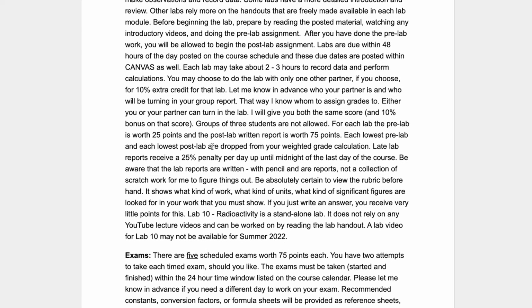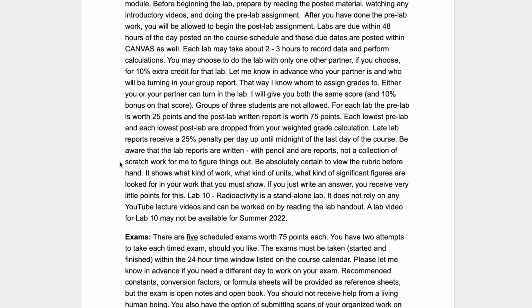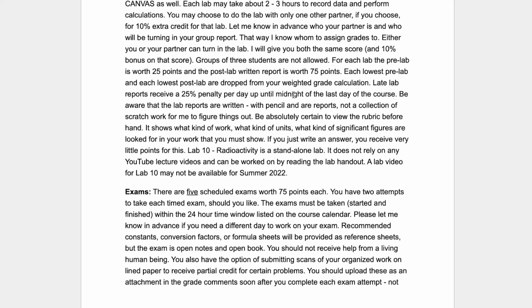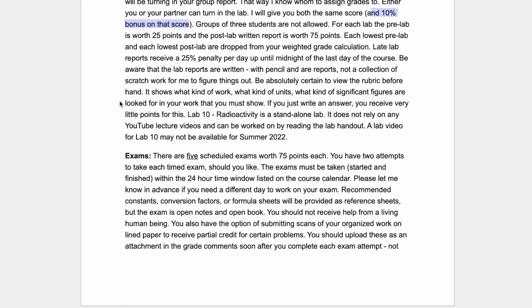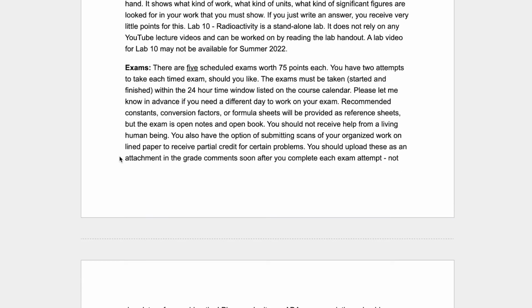If you want, you can choose to work with one other person as a lab partner, and I will give you a 10% bonus on your lab score. It's described here, and I'll show you. There's a discussion set up where you can meet your fellow classmates.